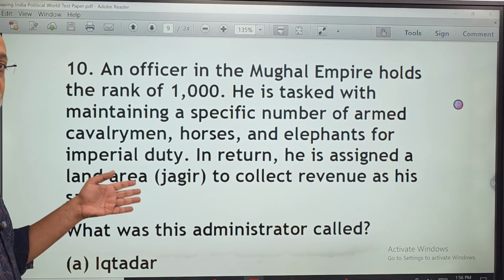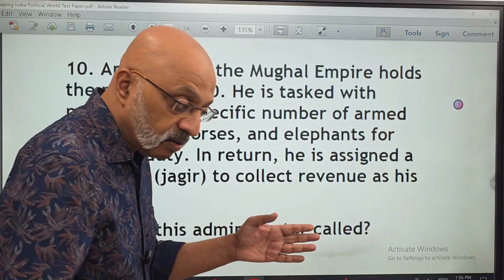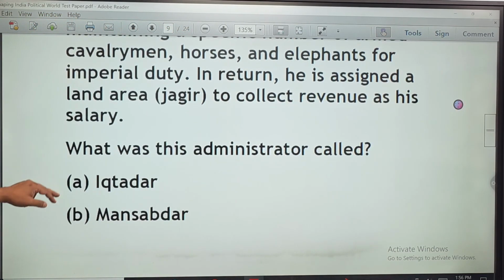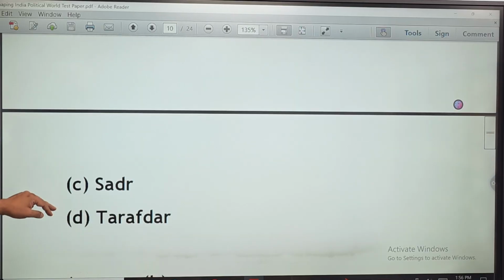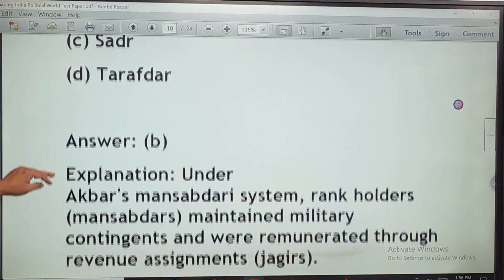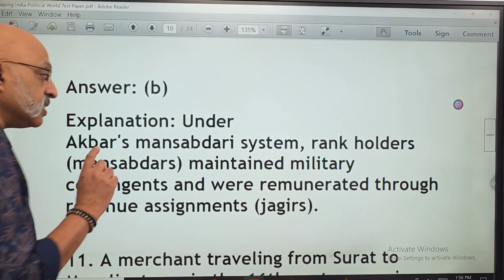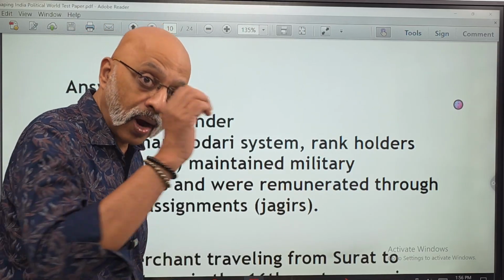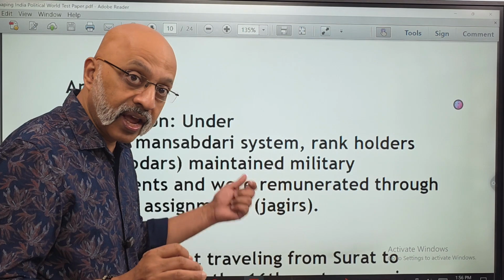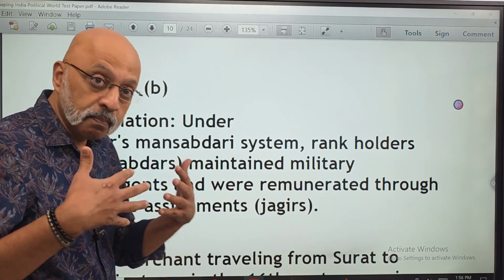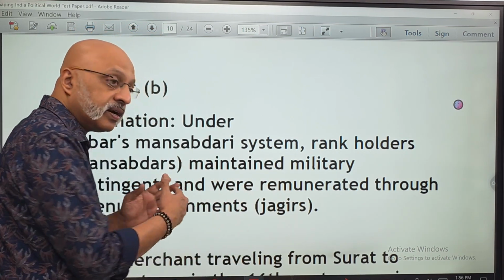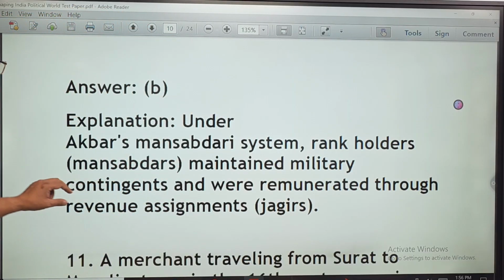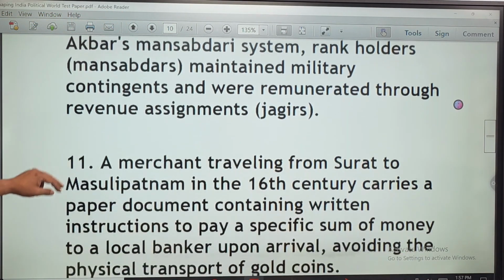Now, this is question number 10. What exactly is the administrative aspect we are talking about? So this is the Iqtadar, the Mansabdar, the Sadar, and the Tarafdar. Correct answer is Mansabdar. The Mansabdari system, this is a very likely question in the examination. So please ensure that you understand it from the video and you are able to write the exact meaning of Mansabdari. It happened under Akbar. What did it entail? So you need to know this. This is an important aspect as far as the Mughals are concerned.